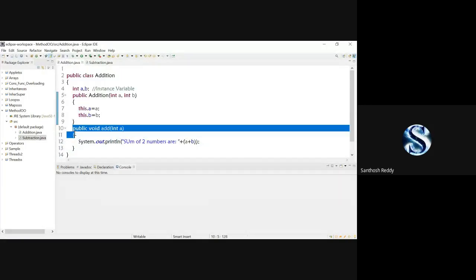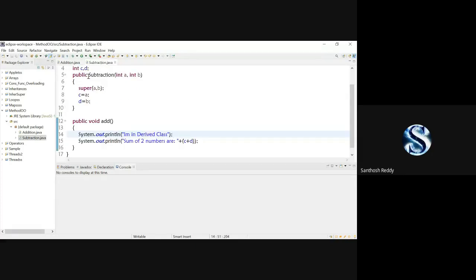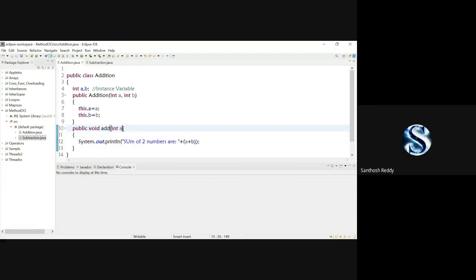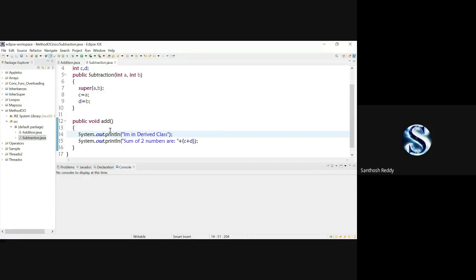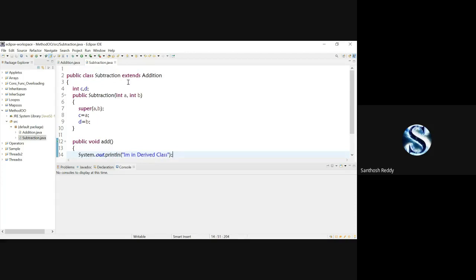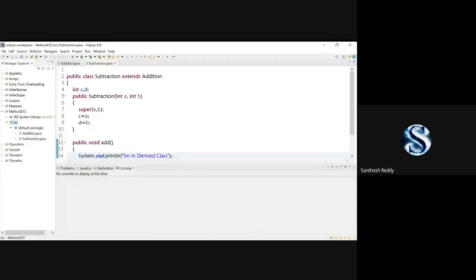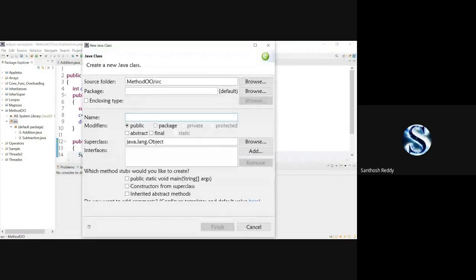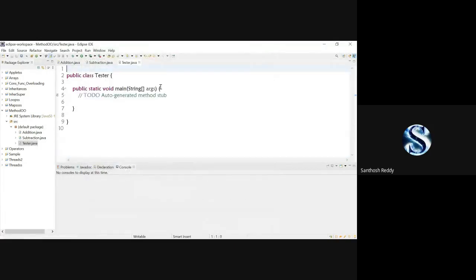You can check it out. Whatever structure I have here, the same structure I have there. Here I don't require any parameters, so I'll change it. So here also I have the same method, and here also I have the same method. Now when I save the code and execute a Tester class, if I create an object of Subtraction, which method are we going to execute? Here I'll check it out. Source, new, class Tester, public static void main, finish it.